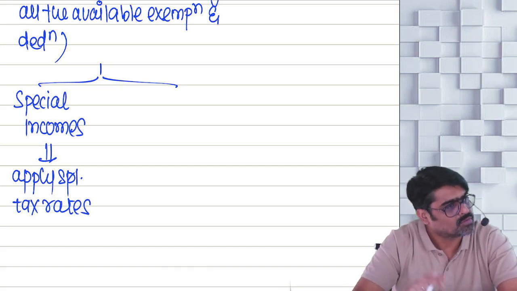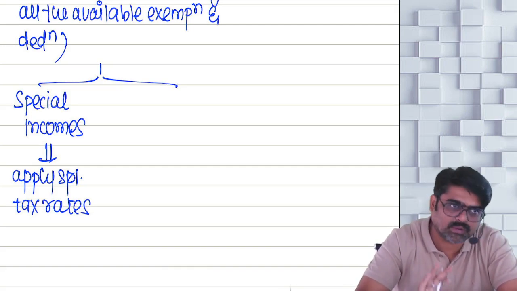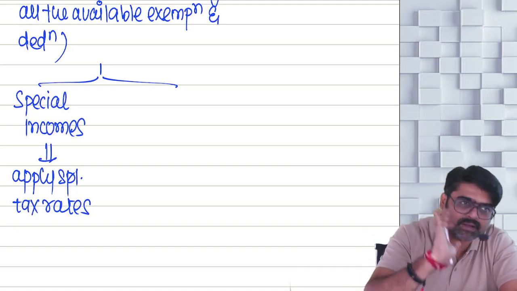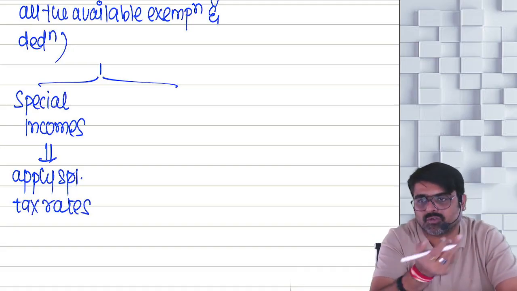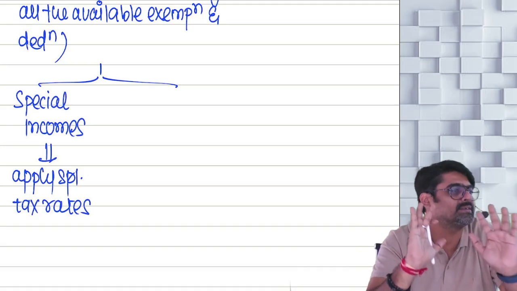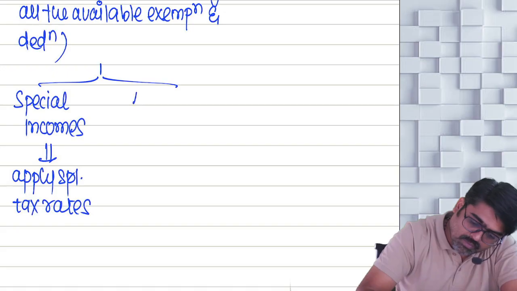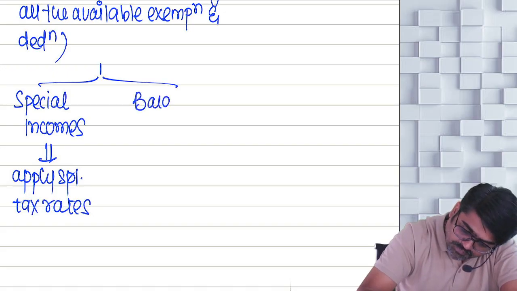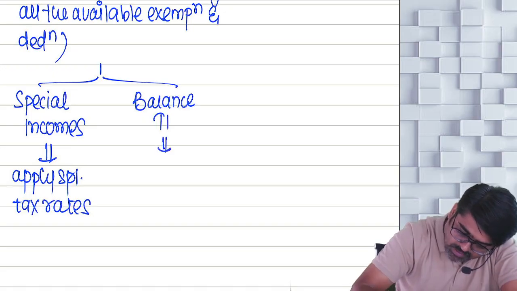Yes or no? So certain special incomes will be there. So separate those special incomes. On those special incomes you are supposed to apply what? Special tax rates. Understanding? Now what about the balance incomes? Balance total income you have to apply which rates?